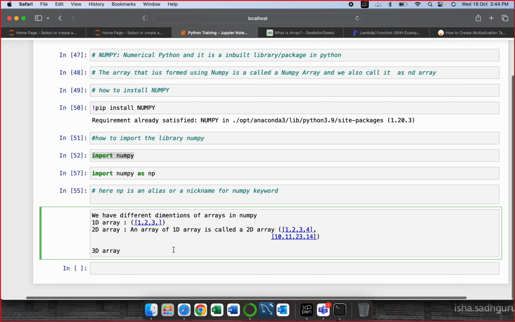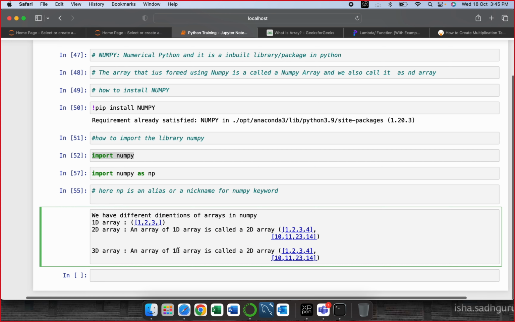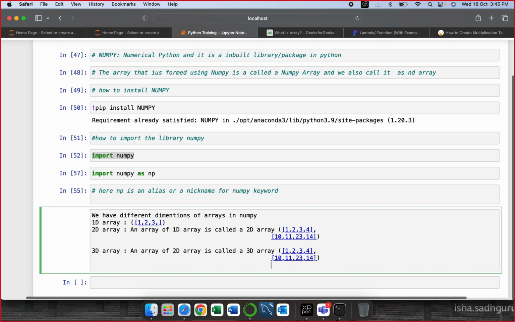So now what is a 3D array? It's the same thing. It's just an extension of everything we are doing over here. So an array of 2D arrays is called a 3D array. So what happens is there comes another extension, another layer.